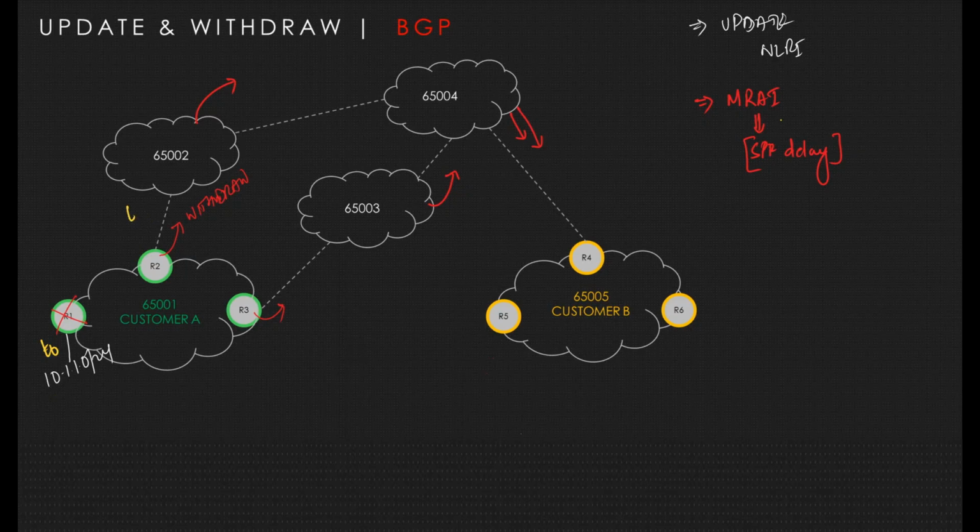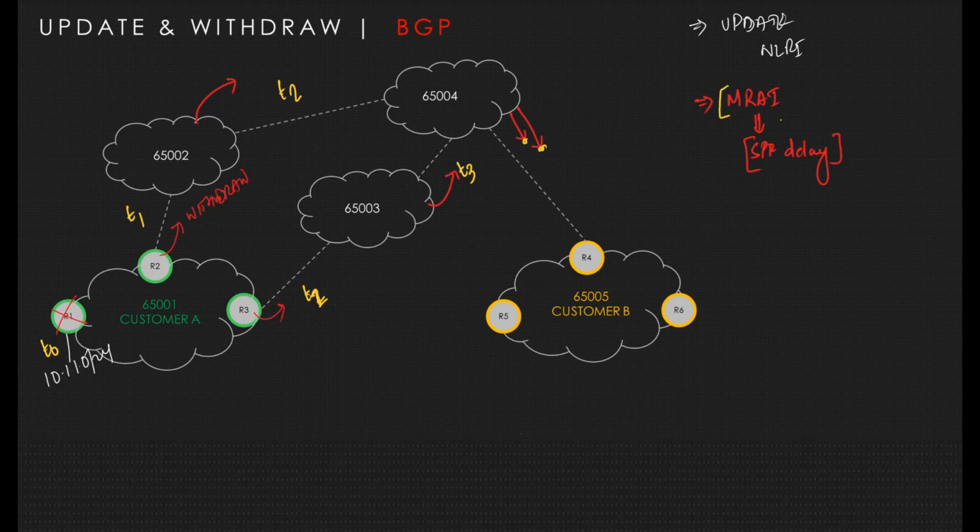At T1 R2 advertises to 65002. At the same time, T1, 65003 advertises. At T2 65002 advertises to 65004. At T3 65004 advertises. So both of these update messages in general would be sent to 65005.